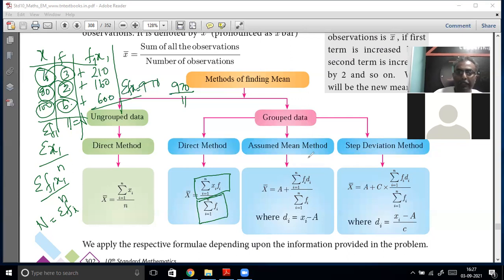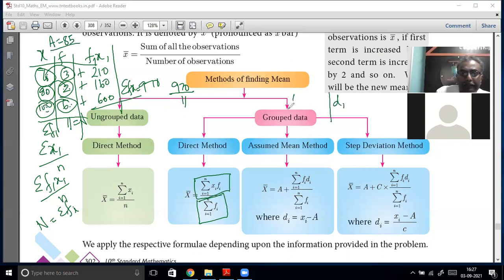Then there is the assumed mean method. Now suppose you have the data like this: 70 comes 3 times, 80 comes 2 times, 100 comes 6 times. And you want to simplify the calculation. What you do is you just assume the mean already. You take 70, 80, 100 and you think, okay, mean is going to be 85. You just assume A, the assumed mean, is 85.